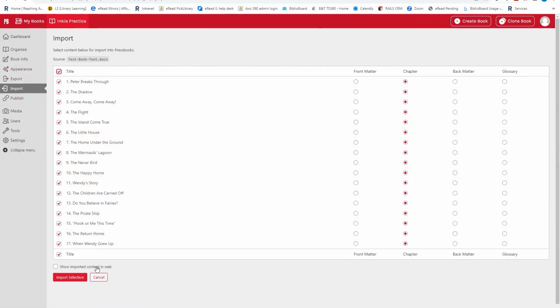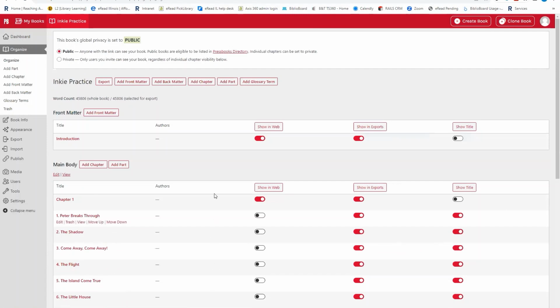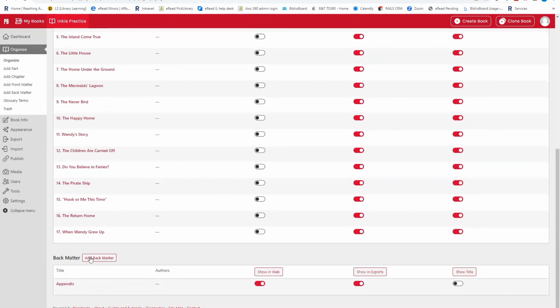So I'm going to go ahead and select all of the chapters and import my selection. Right. And you can see that it's imported some front matter, an introduction, the main body of the text. These are all of the chapters here, as well as some back matter, so an appendix in the back of the book.